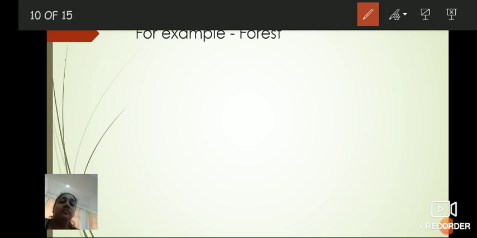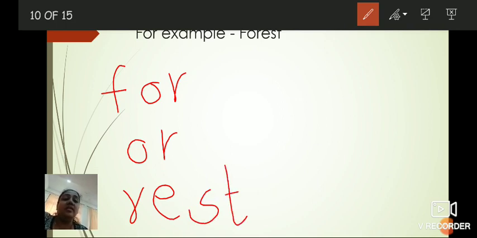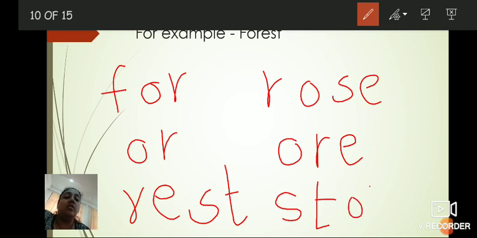See here. The first word is for. Another, O-R. The next, R-E-S-T. Again, R-O-S-E. Again, O-R-E. Again, S-T-O-R-E. Again, find out, children, try to write down the new words.